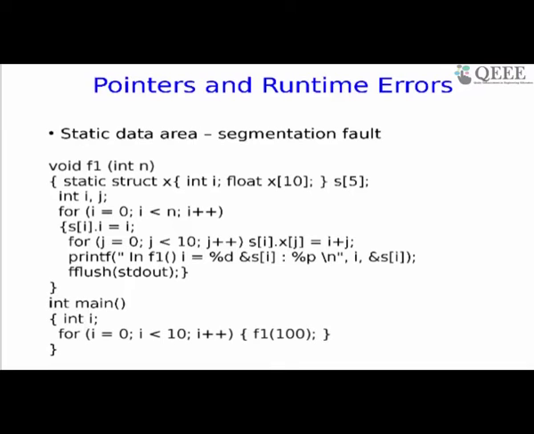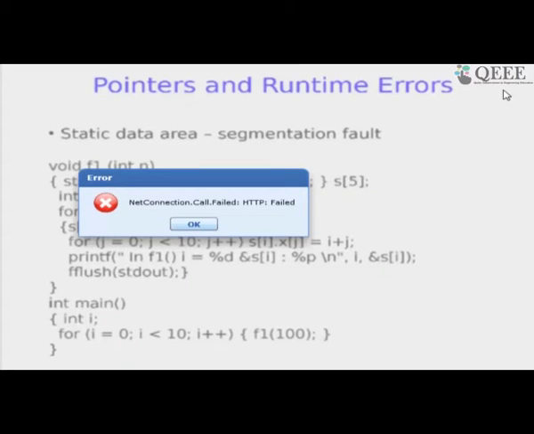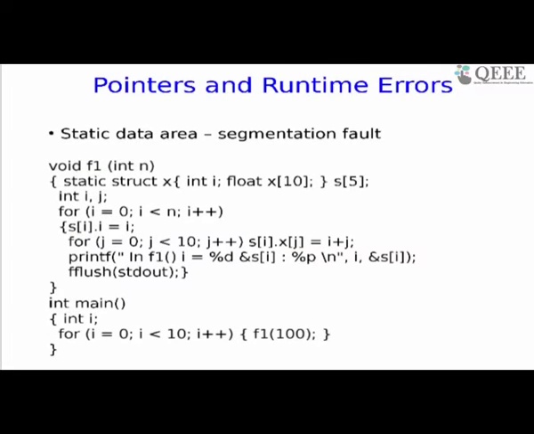So this function, if I quickly summarize, void f1, is the main theme of this particular slide. There is a static struct defined. The culprit is that I am going beyond my address space, and in this case, I have crossed my static data area.